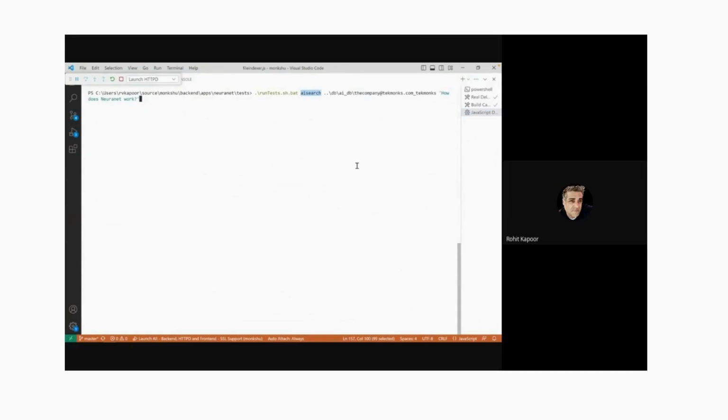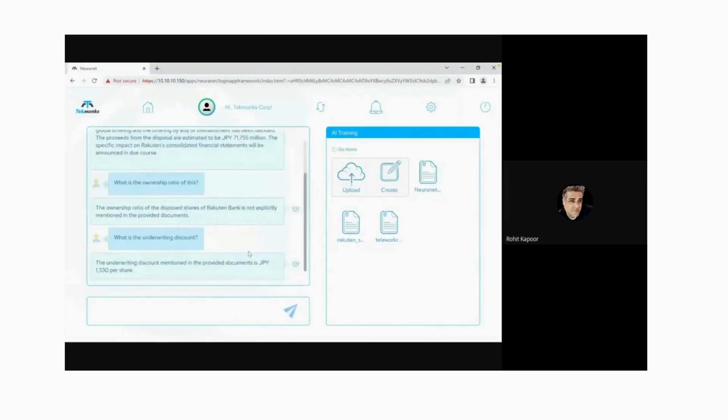So this is more like what Google does with their search. Google's page rank algorithm, that is a version of TD-IDF search. So TD-IDF is page rank plus some AI capabilities. On top of that, then you have vector search. On top of that, then we have delta learning. Then on top of that, we have a neural network that is very refined, with very little data in it, so that it doesn't give bad answers. And then you combine it all together. And that's what we're doing. And this is the answer.